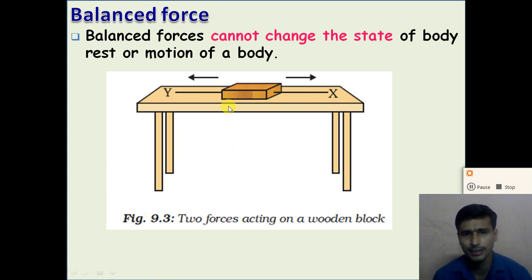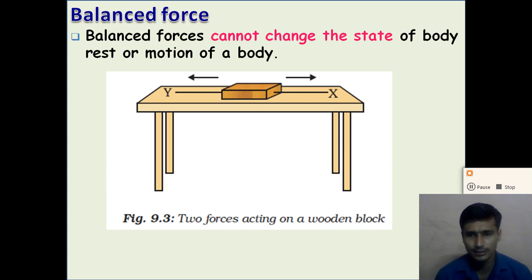Suppose we consider a block stationary on the table, right? The state of the block is stationary. Now when we apply two equal amounts of force in opposite directions, right, the block remains stationary as it is. The state of the body cannot be changed with the help of the balanced force. The balanced force cannot change the state of the object, right?